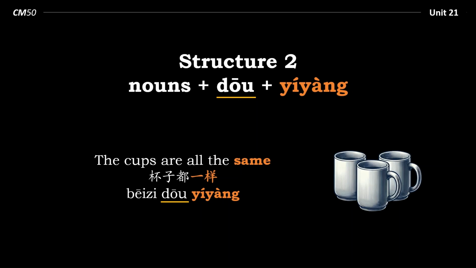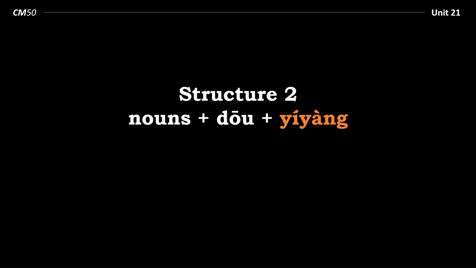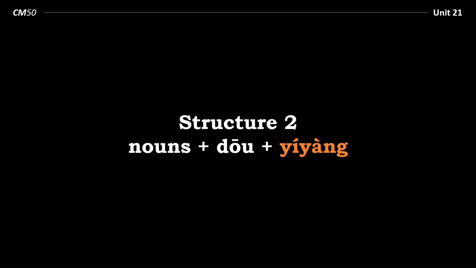In other words, they do not change form depending on the context. So unlike in English where we have cup for singular and cups for plural, in Chinese there is only 杯子. So it could be cup or cups. However, with the adverb 都 all, we know that 杯子 is definitely plural. And so that meets the structure nouns plural 都一样.